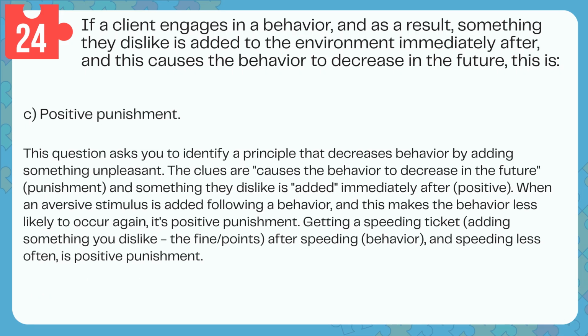Answer: C. Positive punishment. This question asks you to identify a principle that decreases behavior by adding something unpleasant. The clues are: causes the behavior to decrease in the future, punishment, and something they dislike is added immediately after, positive. When an aversive stimulus is added following a behavior, and this makes the behavior less likely to occur again, it's positive punishment. Getting a speeding ticket: adding something you dislike, the fine or points, after speeding, and speeding less often, is positive punishment.